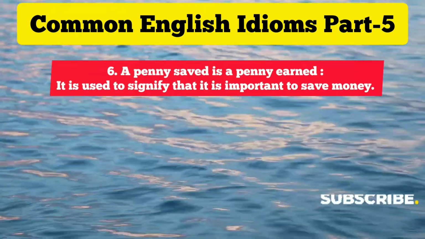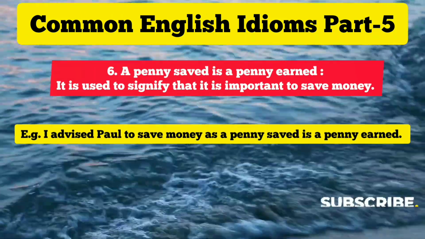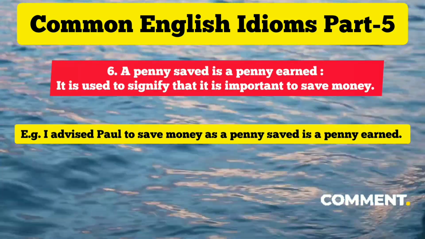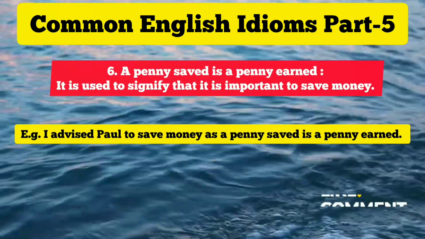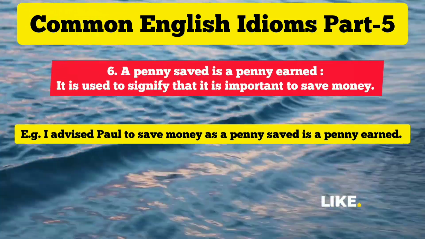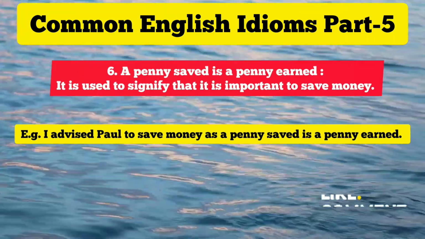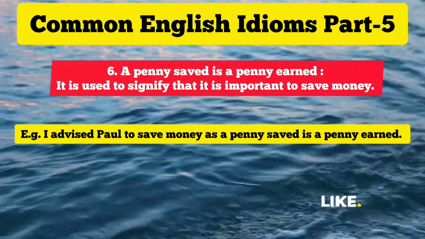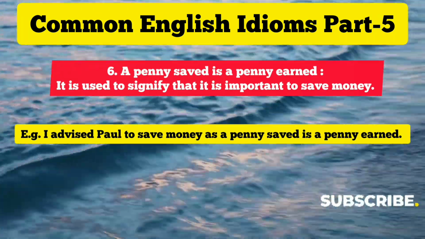I advised Paul to save money as a penny saved is a penny earned. So that means I advised him to save money because it is imperative, because by saving money you can definitely secure your future. So that's the meaning. A penny saved is a penny earned. It is equivalent to earning a penny if you save a penny, right?